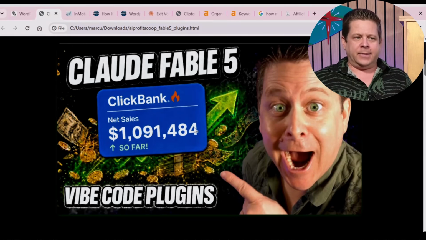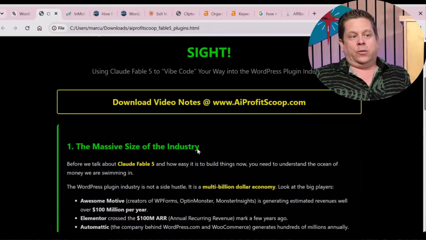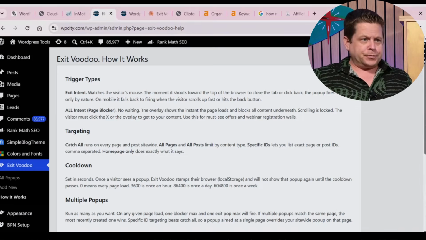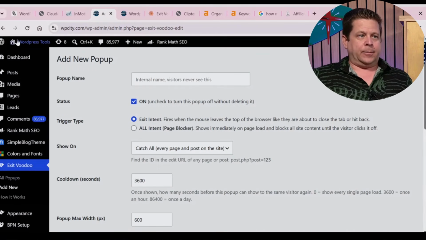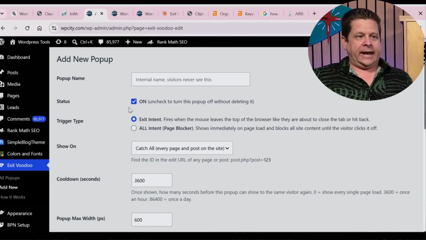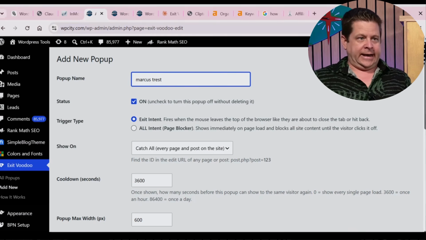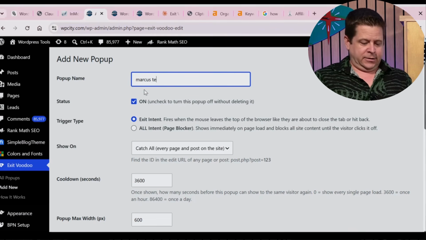Most people trying to make money online, most people vibe coding and trying this stuff, make nothing. However, we're going to look at what actually works so that you can understand what's going on. Now, when we go through here, we can see the intro, add new. So if I wanted to add a pop-up, let's say here's our main page. If I wanted to have a pop-up here, I can call it Marcus Test or something like that. Test. There we go.